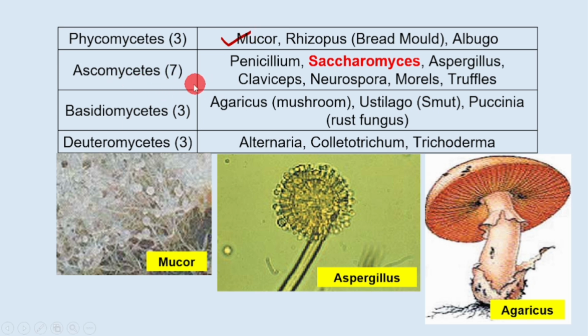Then in Ascomycetes, 7 names: Penicillium, Saccharomyces, Aspergillus. This is Aspergillus. Claviceps, Neurospora, Morels, and Truffles. Then Basidiomycetes: Agaricus, which is called mushroom. This is mushroom. Ustilago, smut fungus, Puccinia, rust fungus. And Deuteromycetes, 3 names: Alternaria, Colletotrichum, and Trichoderma. So learn by heart the names of the 4 categories and each example in each category.